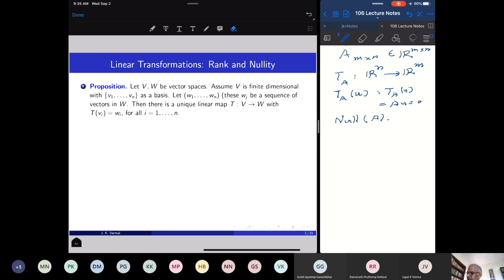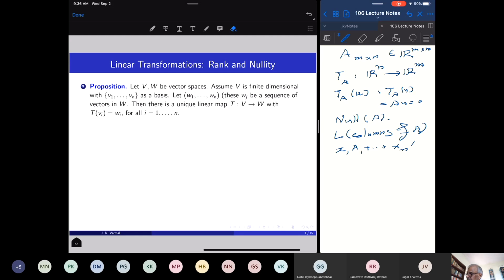And then the column space of the matrix consists of all the linear span of columns of A. This is the collection of such vectors.